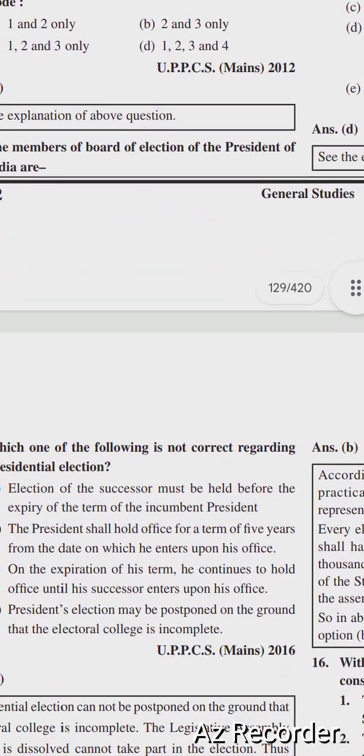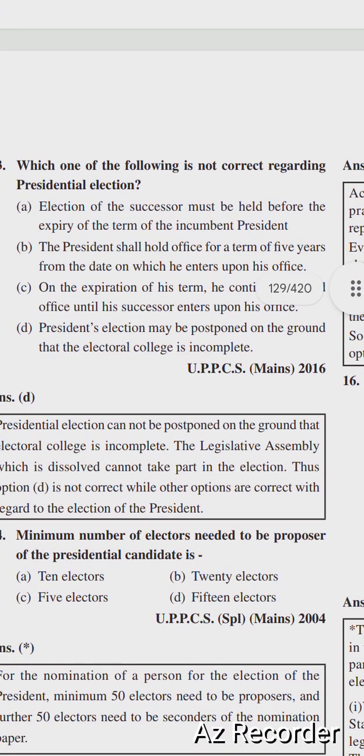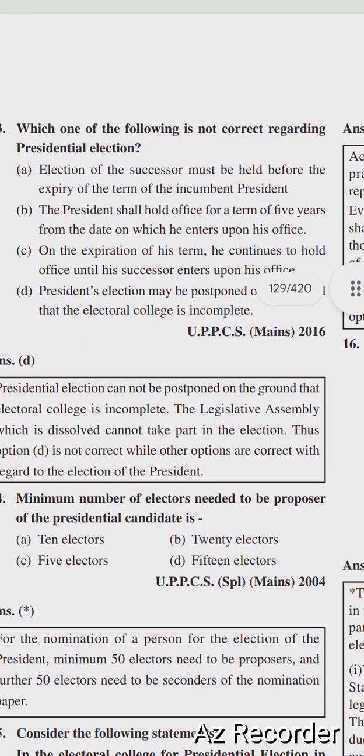So next question: which one of the following is not correct regarding presidential elections? Options are: elections of the successor must be held before the expiry of the term of the incumbent president. The president shall hold office for a term of 5 years from the date on which he entered upon his office. On the expiration of his term, he continues to hold office until his successor enters upon his office. President's elections may be postponed on the ground that the electoral college is incomplete.